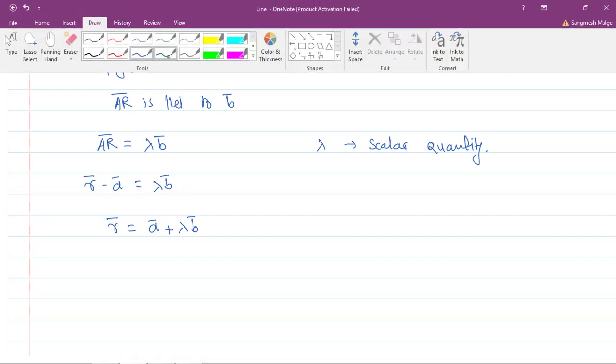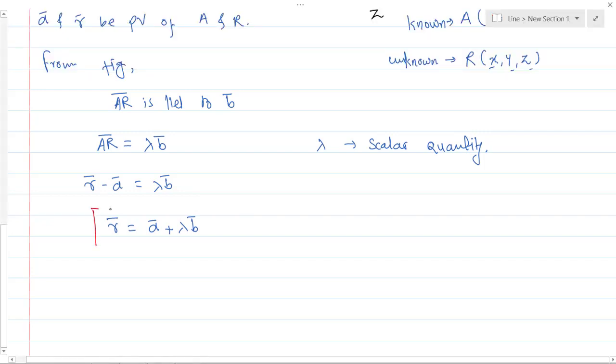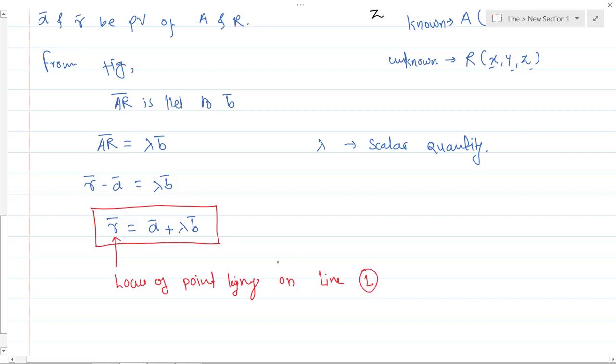Boss, this is the equation of the line. What is R bar? R bar is any general point on the line. So this R bar is nothing but the locus of a point lying on line L. Okay, so for different values of lambda you will get different values of R, and this is the locus of a point.